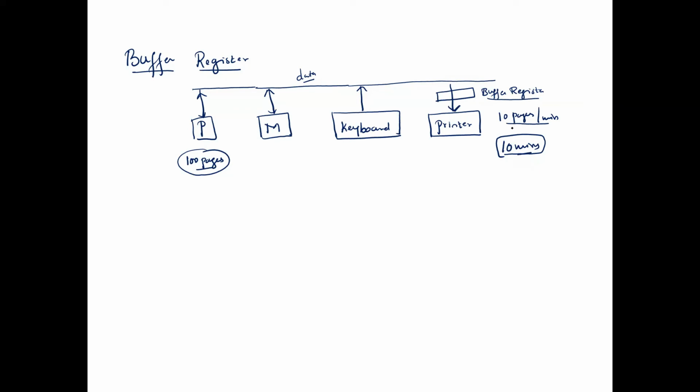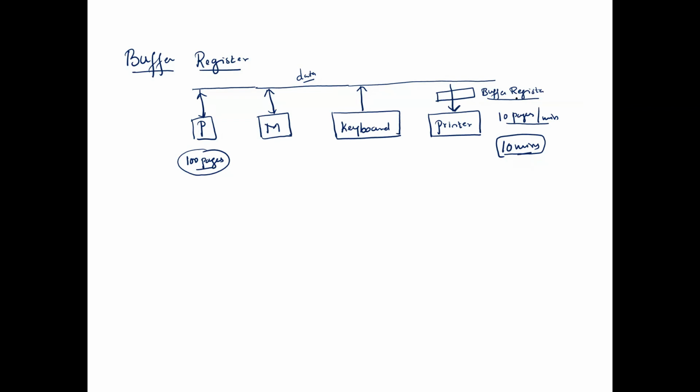And where are the next 10 pages? Again, in the buffer register. The job of the processor is to put the content, that is the 100 pages, into some buffer and let the printer read from the buffer, so that the processor is free now for doing other tasks.